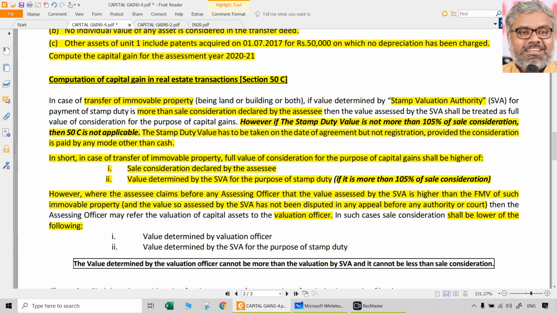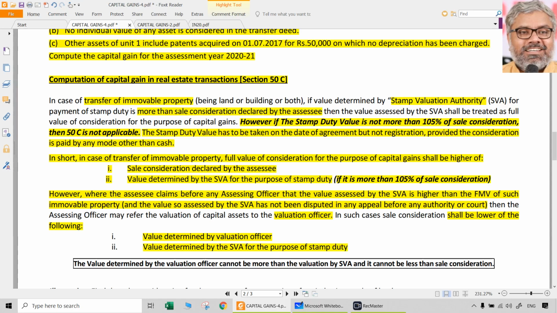We have to take the full value of consideration as the higher of these two: actual consideration or stamp duty valuation, whichever is higher. But if the assessee went for appeal or asked the assessing officer to refer it to the valuation officer and the valuation officer submitted the report, then what should be taken as the final full value of consideration is the value determined by the valuation officer or the value determined by the stamp valuation authority for the purpose of stamp duty, whichever is lower. So what should we understand here?